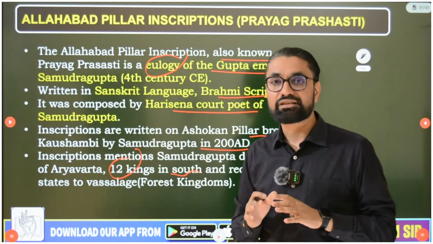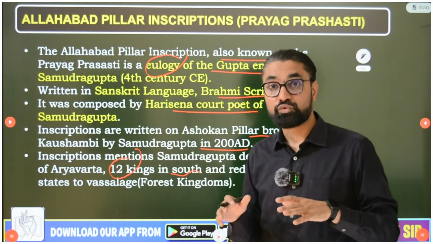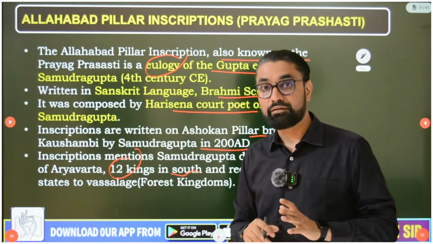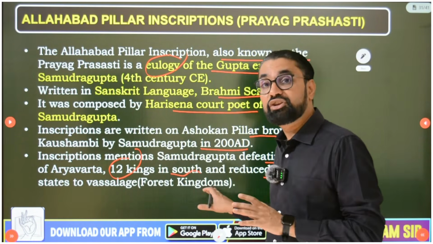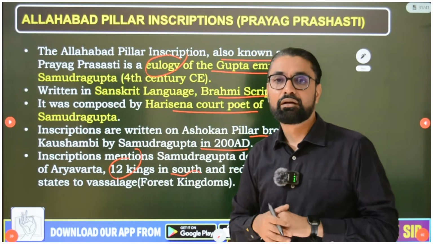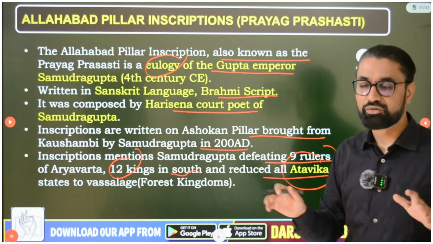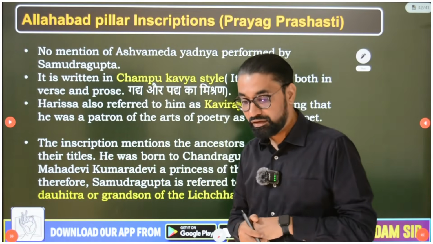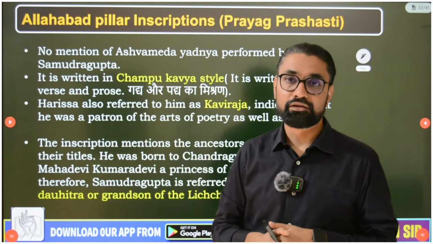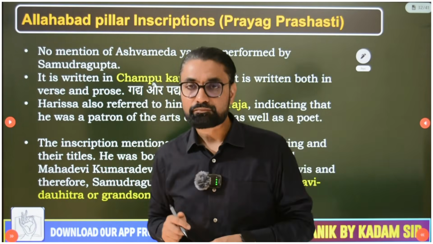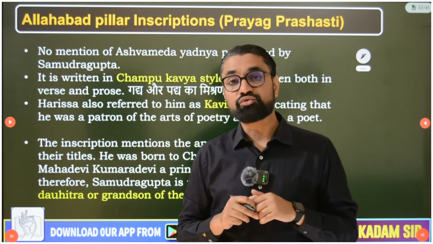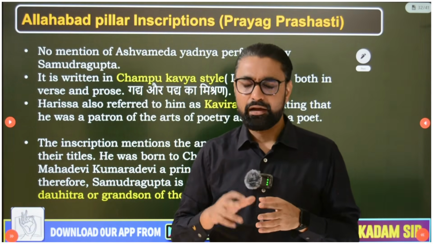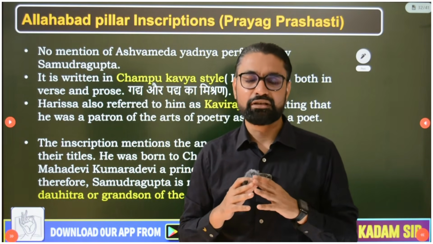So this inscription gives us, guys, a clear political idea of who was ruling North India during Samudragupta's time or just before his time, whom he defeated. Even some names of the kings were there, and there is mention of even tribal kingdoms in this inscription. So it gives very good information about North Indian polity. Then, guys, one of the important things about Samudragupta is that he did the Ashwamedh Yajna after defeating so many kings. Before him, we get the reference to the Ashwamedh Yajna being performed by Pushyamitra Sunga, and after Pushyamitra Sunga, Samudragupta is said to have performed this Ashwamedh Yajna.